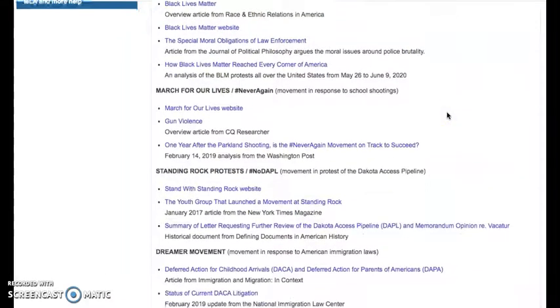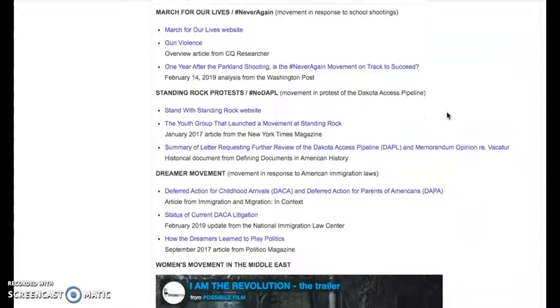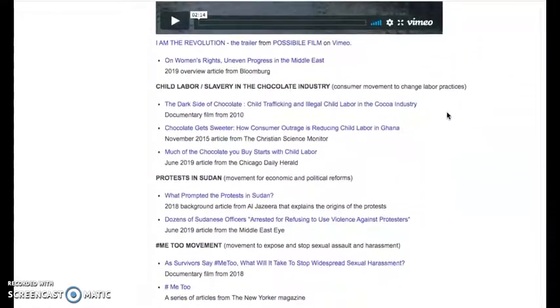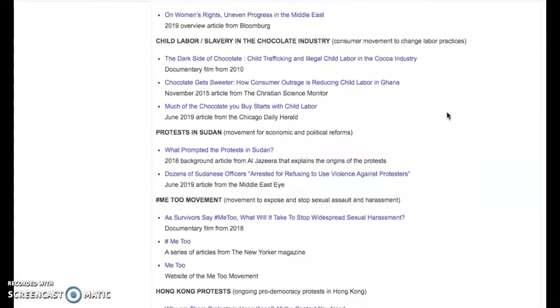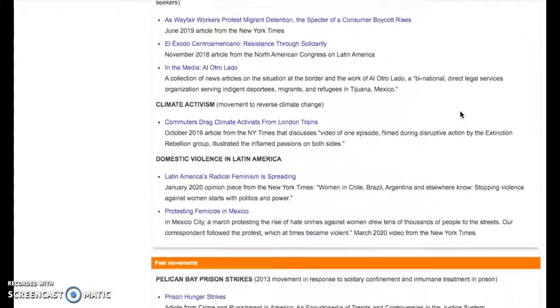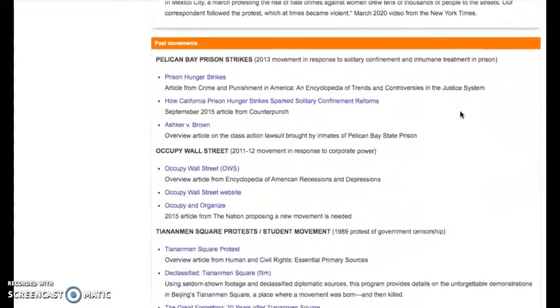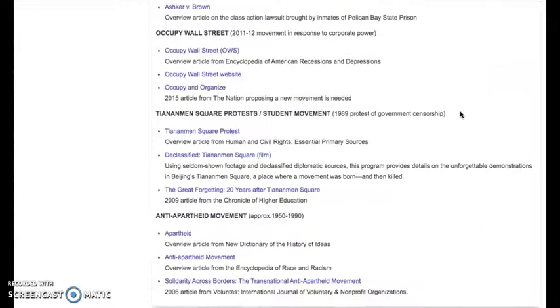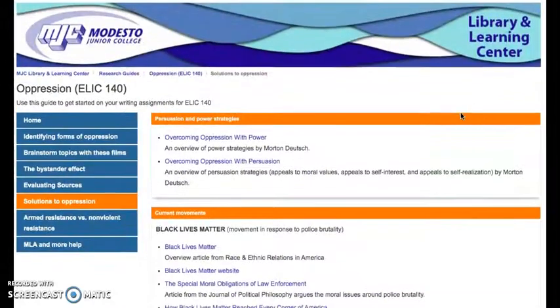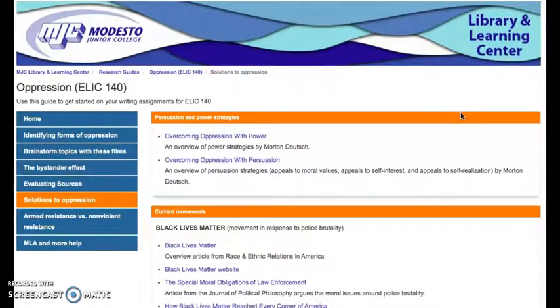And I've done that for many other current movements in response to oppression. You don't have to use these, but these are suggestions, and if you want to, it's a good start with background reading and more evidence. At the bottom of all of these current movements, I have information on some past movements. So this is a good place to get started on thinking about different ways people have tried to solve oppression and some topics that you might want to use.